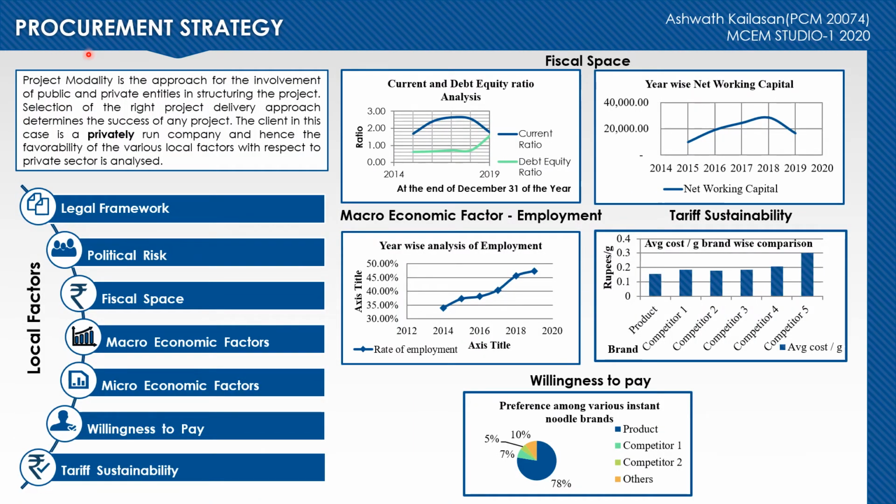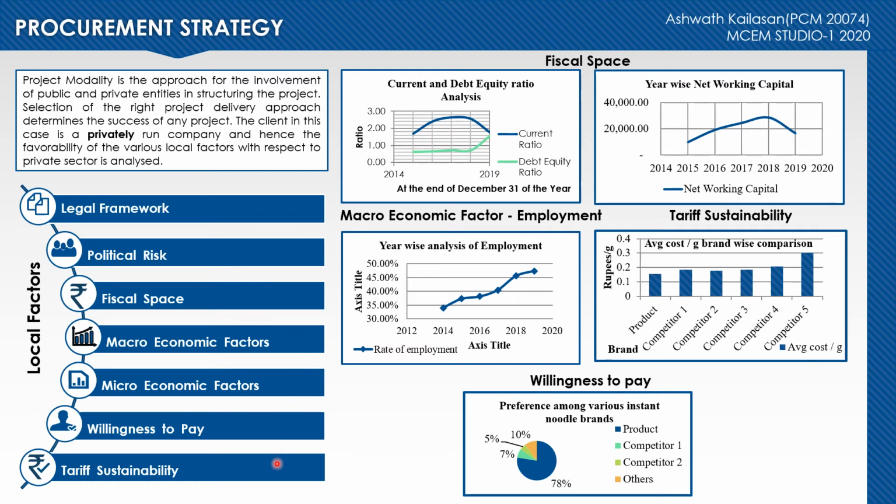Procurement modality. This study is performed to know the favorability of the various local factors which affect the procurement model with respect to the private sector. This is because the client in this project is a private entity. The various local factors considered are as shown here, which are the legal framework, the political risk, fiscal space, macro and microeconomic factors, willingness to pay, and the tariff sustainability.